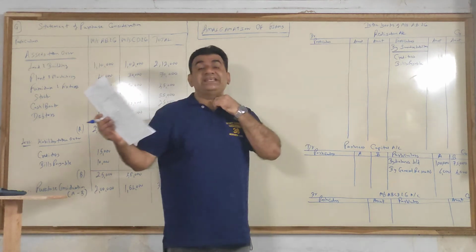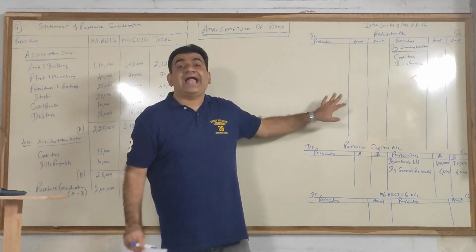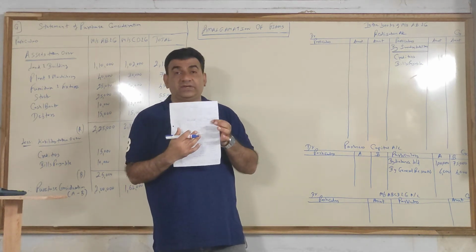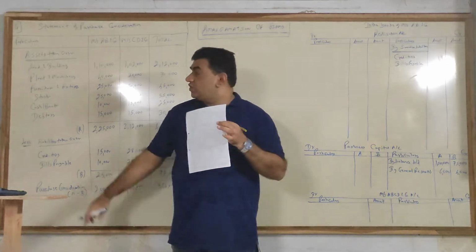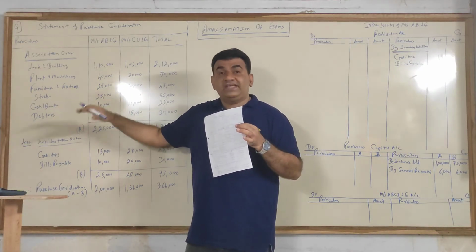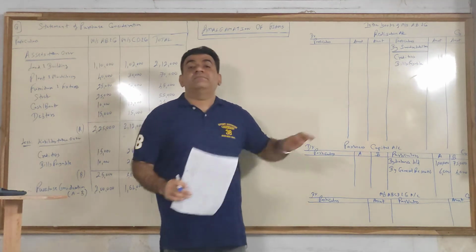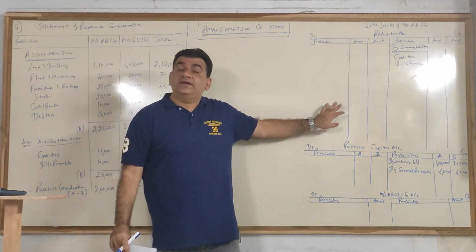Even if a particular asset is not taken over, it will come in realization at the balance sheet or the book value. There are 6 assets, all 6 are taken over. Here we took the revised value, where revised value was not given, we took the balance sheet value, but here everything will come at book value.